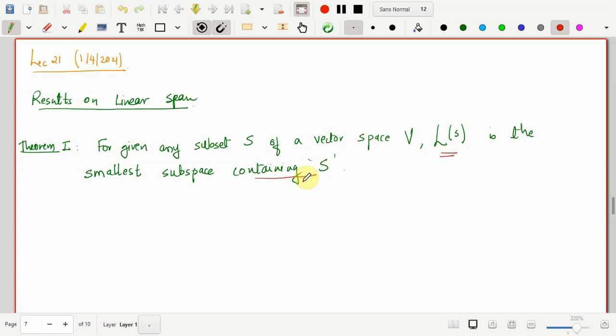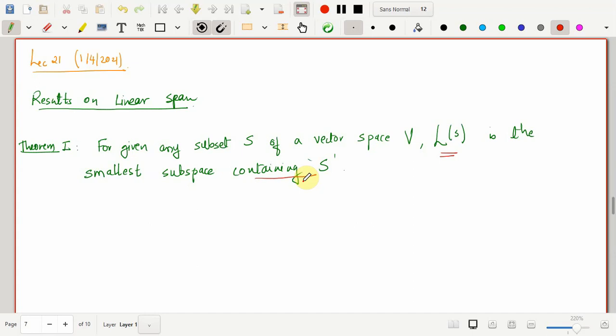Further, if I extend this statement to 2 points, v naught and v1 from the vector space V, and consider the set of linear combinations of v naught and v1, then this set is a subspace, in fact the smallest subspace, containing the set consisting of the 2 points v naught and v1.